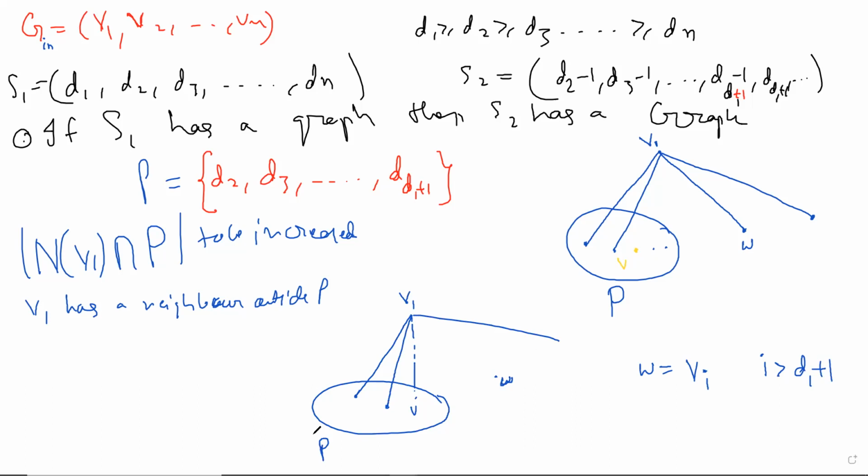No, we are not taking W into P. You can't take W in P. You want W to no longer be friends with V1, but you want V1 to have instead a friend inside P. So P is a collection of good friends, right? And you want V1 to give up W and come inside, to have one more friend in P.